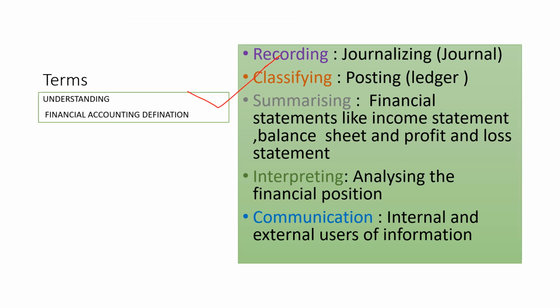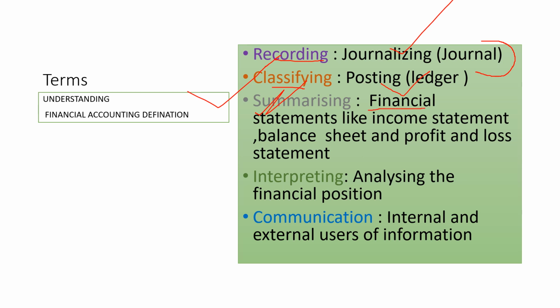Now this is a very clear blueprint. I have given you the definition, so you can never forget the accounting definition. The very first step is recording. Recording means journalizing. You are making a journal. Classifying means you are posting from the journal into the ledger. The transactions or entries you have made in the journal, you are posting into the ledger. The third step is summarizing. Here you are preparing the financial statements.